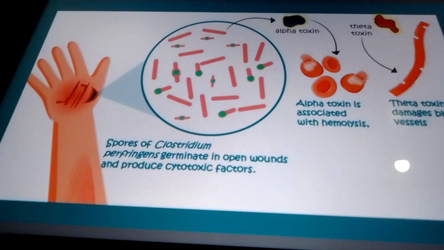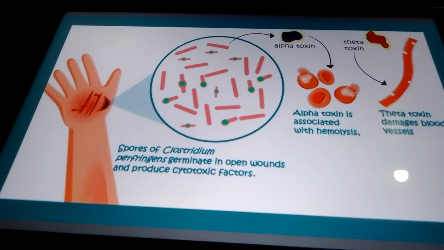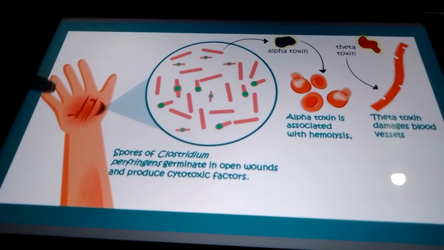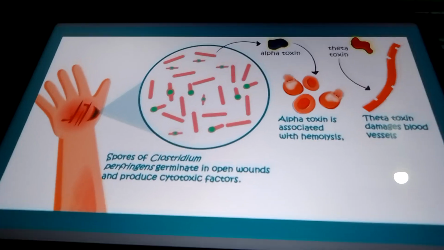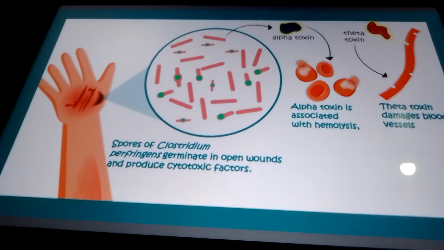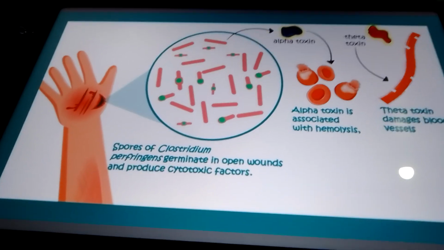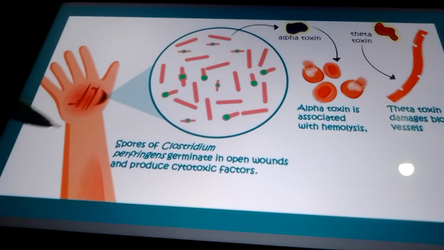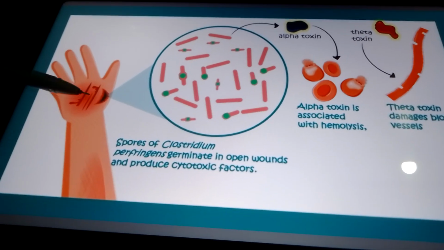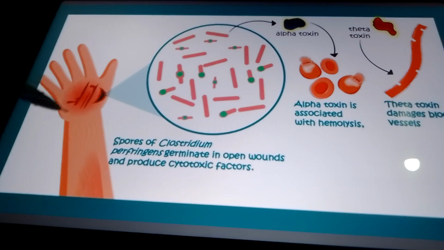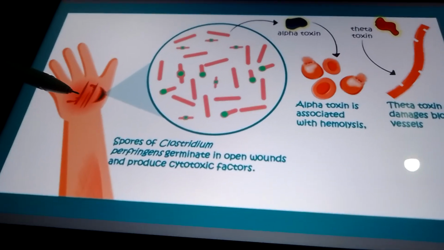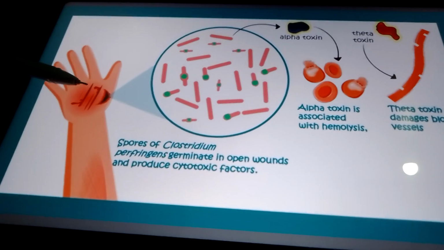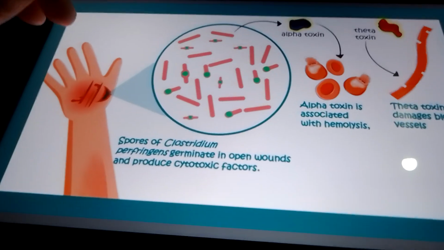Now let's continue. We have talked about the injury, some injuries there. Now what is happening exactly? The bacteria will enter. This bacteria has spores. The spores of Clostridium perfringens germinate in this open wound. What will happen? They will produce the cytotoxic factor, particularly the alpha toxin, which I've told you previously.